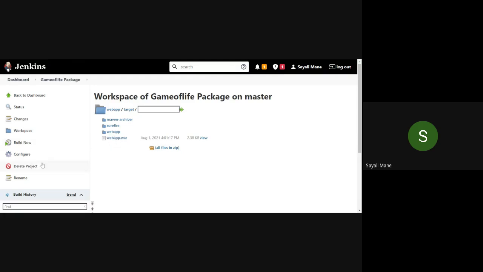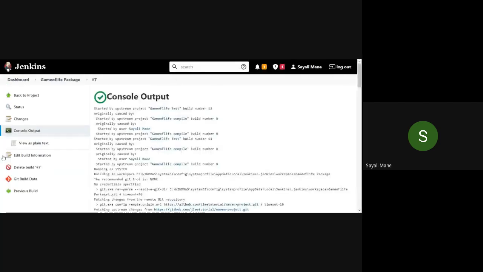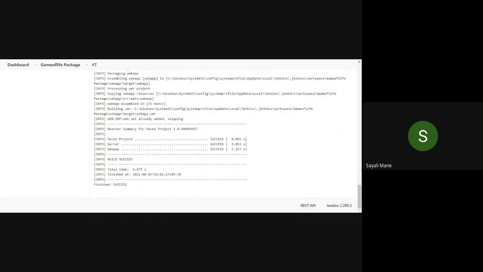Now where will you get the path from? See the one which I just took a screenshot of, no? See here. Here you will get a path. Building war, and this is the path. Now we are already in the Jenkins. We are already in the workspace. Game of Life package. This is my package name. Okay. So inside the package, you have to click the web app, target and web app.war. That's it. From here, you will get the path name.